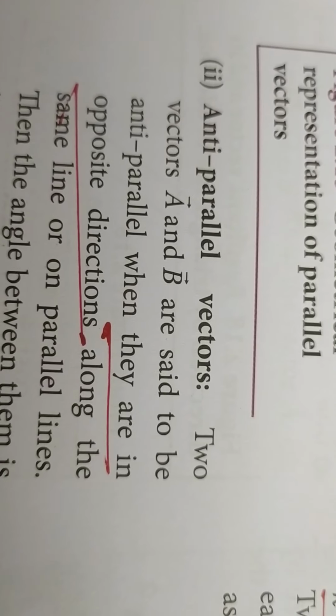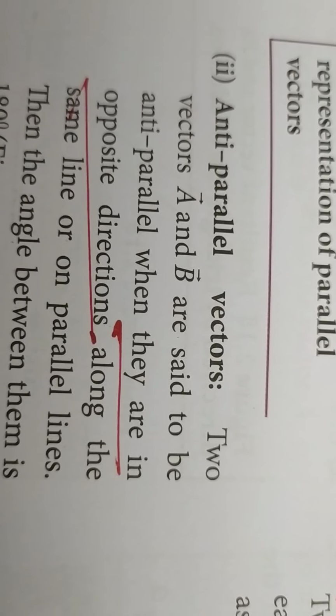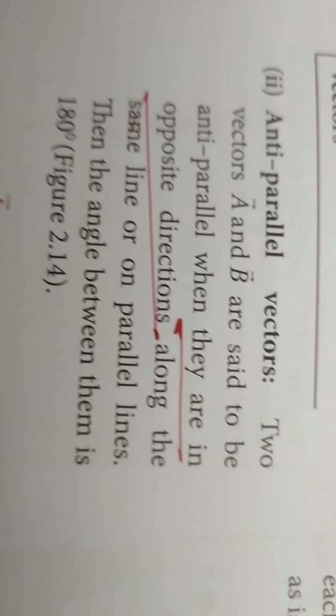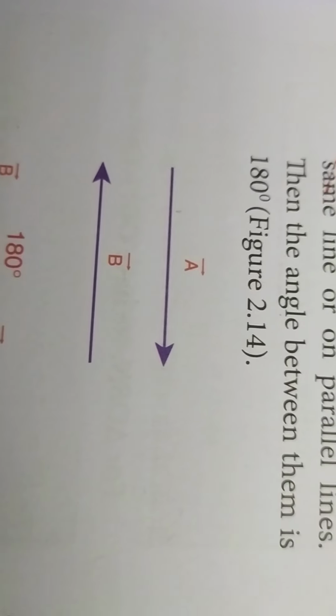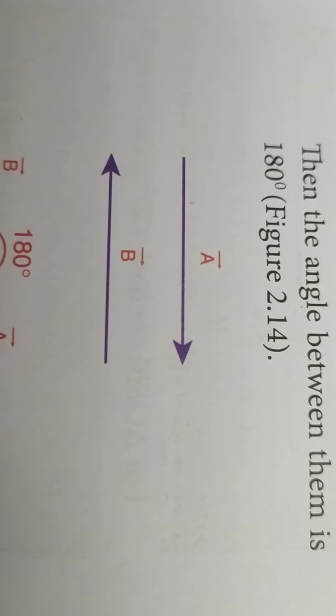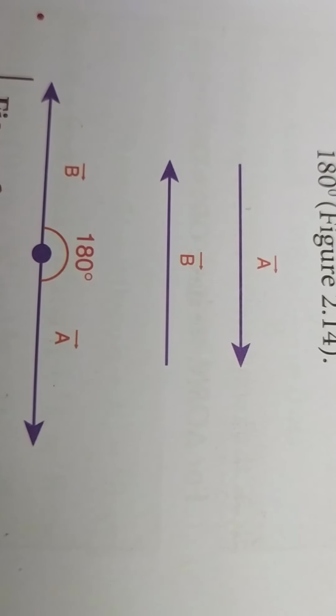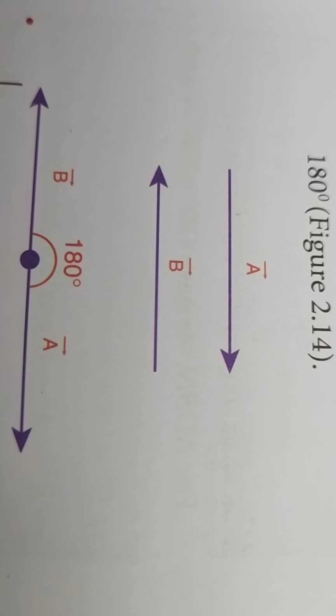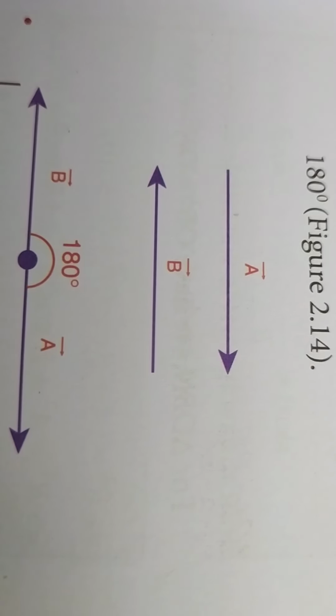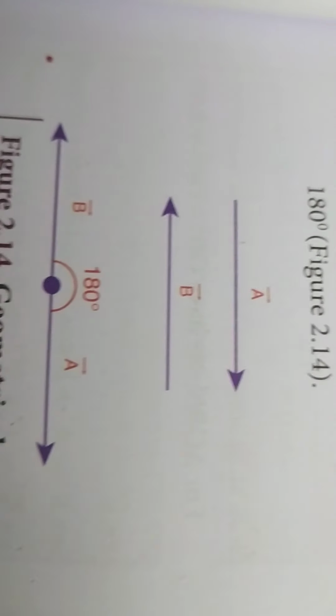Anti-parallel vectors are in opposite directions, so the angle is 180 degrees here. Vectors a and b travel in opposite directions, and the angle between them is 180 degrees. So either parallel or anti-parallel, both come under collinear vectors.